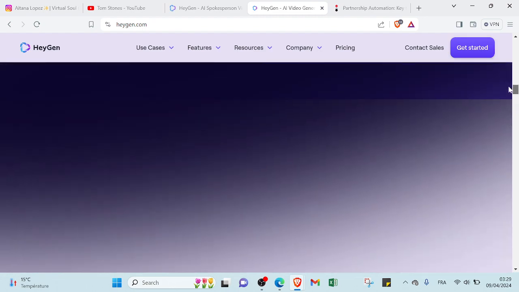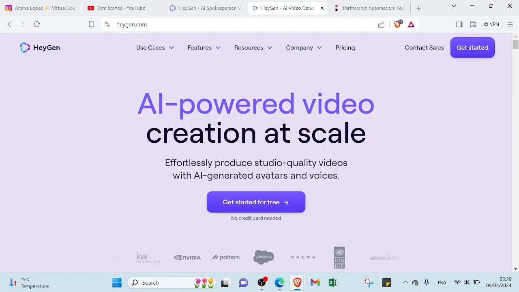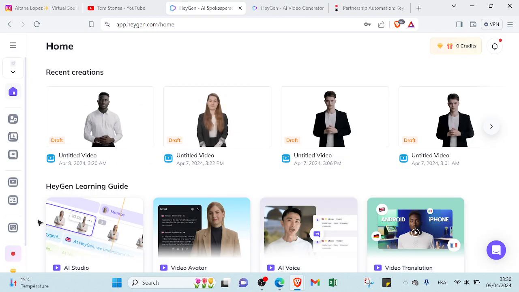and you can get money with it. So let's, for example, get started with an example. I'll show you a lot of options you can start with using this AI influencer, or AI avatar. So you can click over here, get started, and then you will enter your email or verification code, and then you will answer a few questions. And after finishing this registration, it will lead you to this home page.